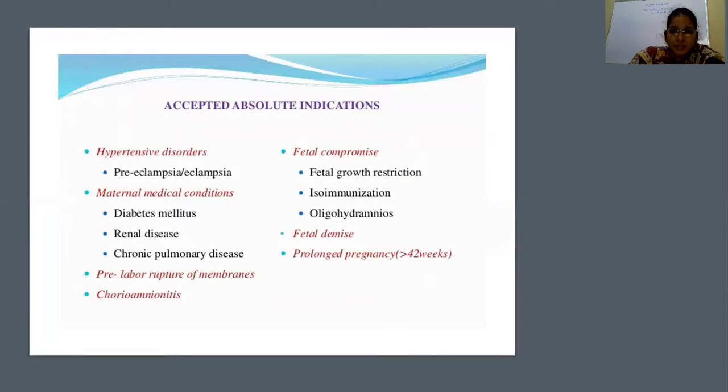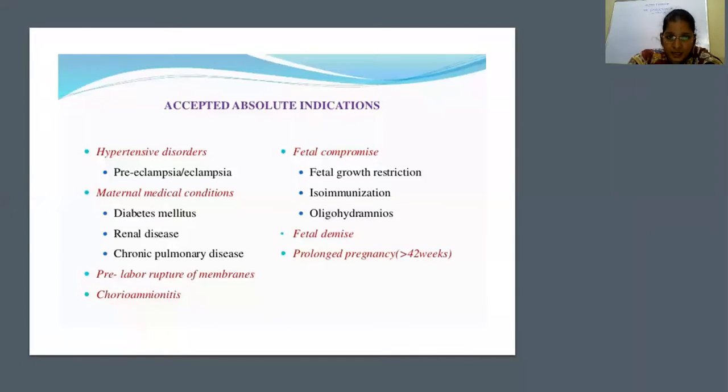So coming to the indications, we have absolute accepted indications and relative indications. Coming to the absolute indications, first is hypertensive disorders, preeclampsia. In preeclampsia, you have to terminate the pregnancy at 38 weeks of gestation after the fetus attains lung maturity. At 38 weeks, there is no point in continuing the pregnancy because in preeclampsia, the triggering factor is the placenta. As long as the placenta is inside the mother's womb, the patient is at risk of eclampsia. So you have to terminate the pregnancy at 38 weeks of gestation. So preeclampsia stands first as an absolute indication.